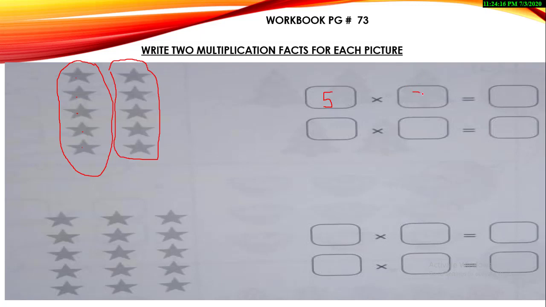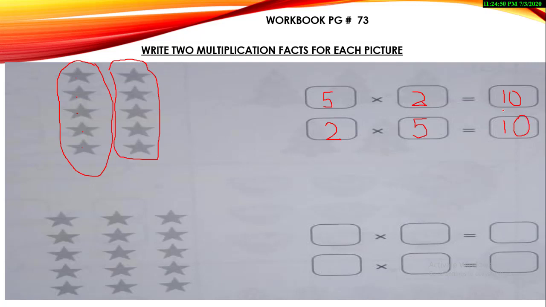2. Yes. Now for the multiplication fact, I explained that we can swap the places of these 2 numbers. So for the second step, I first mention 2 and then in the second place I mention 5. I swapped the places of these 2 numbers. But tell me, will our answer change? No, the answer will be the same. 5 twos are 10. We quickly counted the stars with the help of multiplication. The answer will be the same.